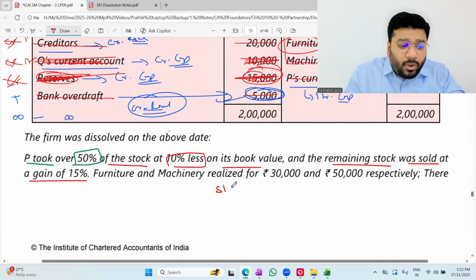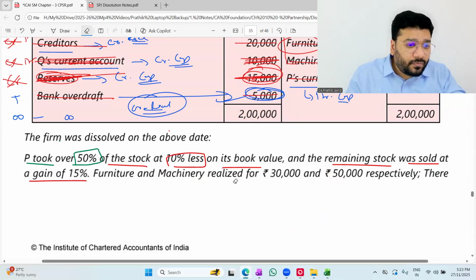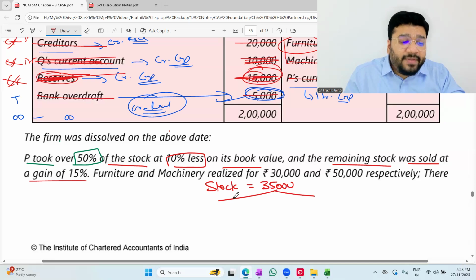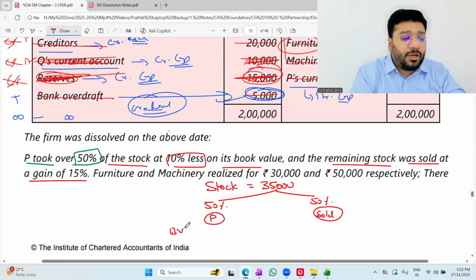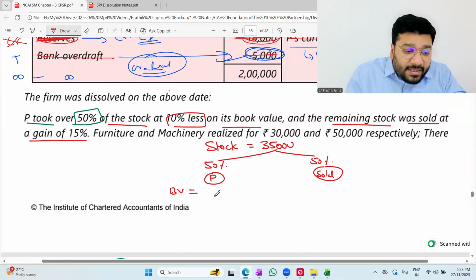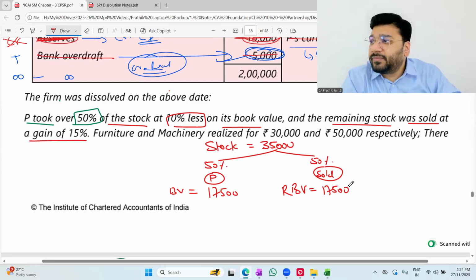Okay, tell me people, what is the stock value in the book? 35,000. Stock value in the book is 35,000. Now 50% of this is being taken by P, and the remaining 50% is being sold. Any problem? So can you bifurcate the book value first? 35,000, the 50% is how much? 17,500. And the remaining book value is 17,500. So far, any doubts?